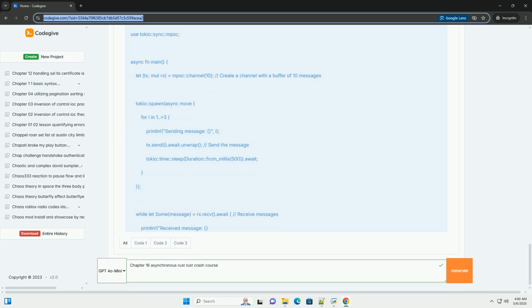Debugging asynchronous code. Debugging asynchronous code can be more challenging than debugging synchronous code. Here are some tips. Logging: use logging statements, println, tracing, log, to track the flow of execution and the values of variables. Tracing: the tracing crate is a powerful tool for structured logging and tracing asynchronous operations. Tokio integrates well with tracing.